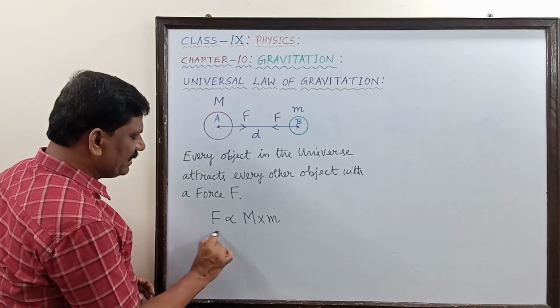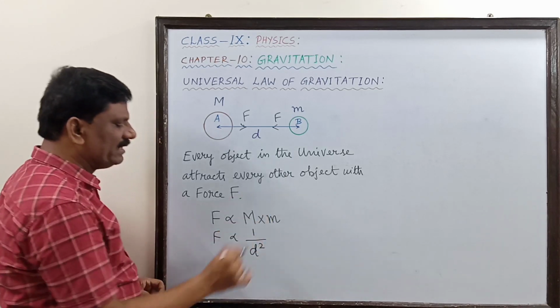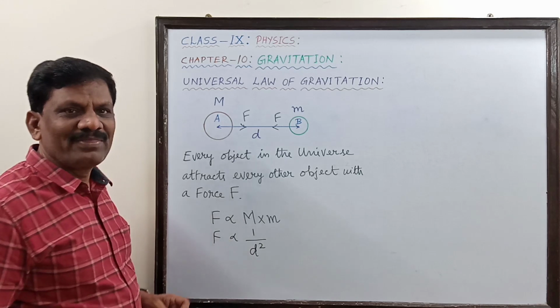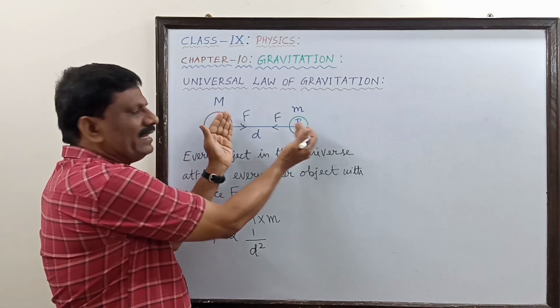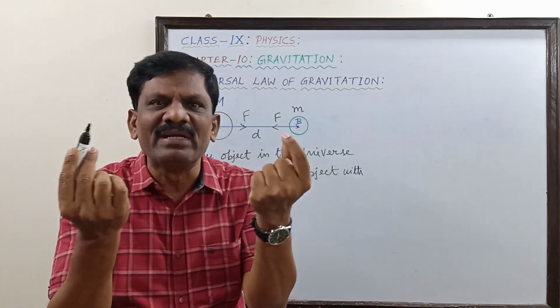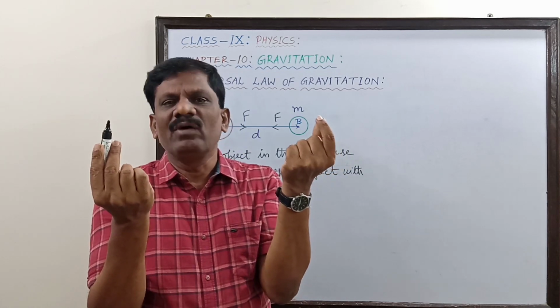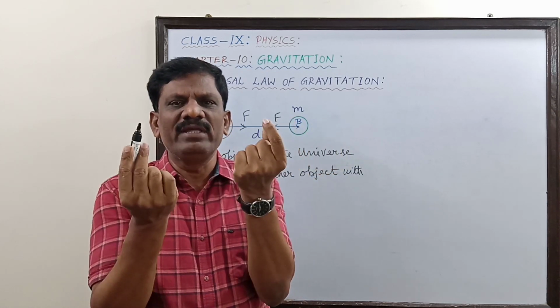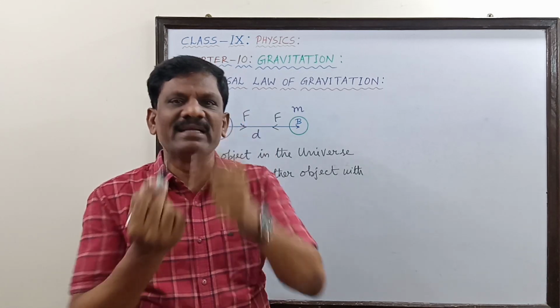And it is inversely proportional to the square of the distance. Inversely proportional, that means what? As the distance decreases, the attraction will be more. You take a magnet and a safety pin, keep them at 1 meter distance, and you find out how it is being attracted. Then slowly you bring them closer and closer. You can feel that the pull is greater.